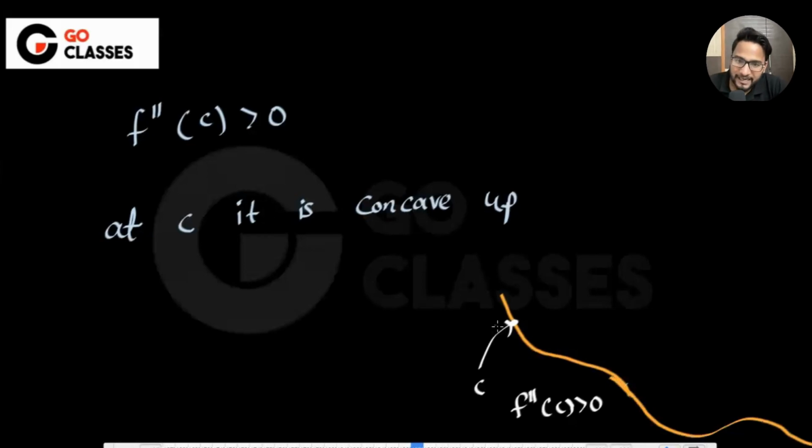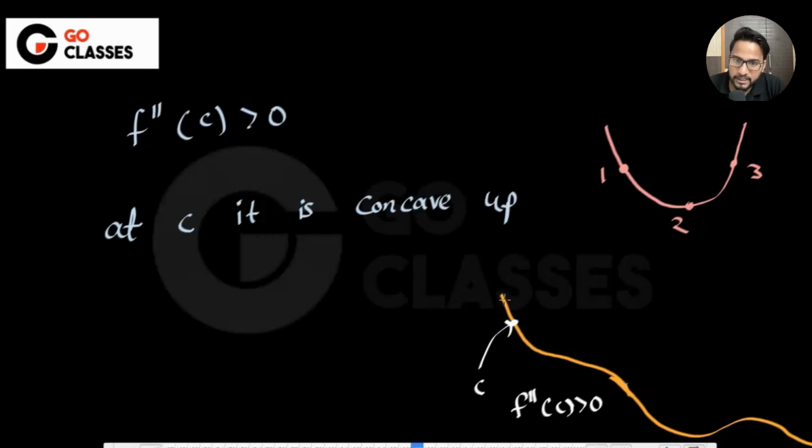Later, whatever is happening, at c you are saying it is concave up, which means that at c the function will be something like this. I mean, some part of this, maybe somewhere here, maybe somewhere here. So let's suppose this is the first choice, second choice, and third choice. Currently at c it is concave up. Then can you point out which behavior it is, first or second or third? This is the first behavior, right?